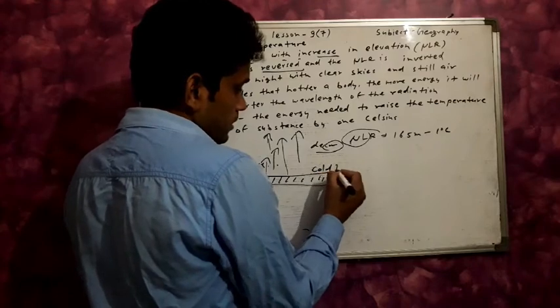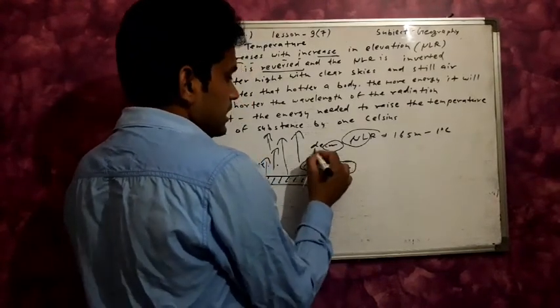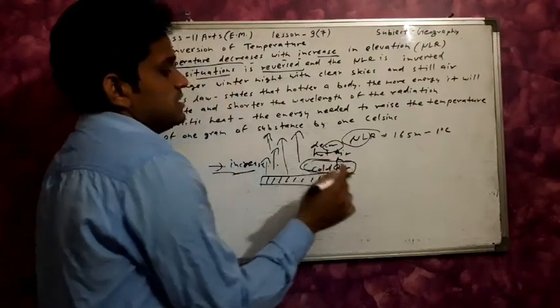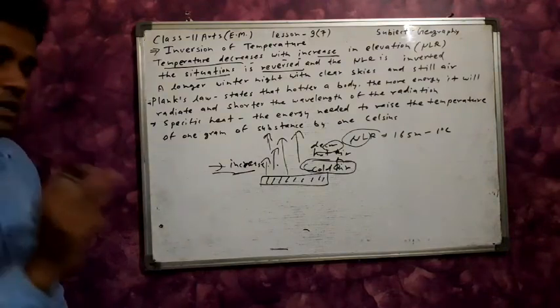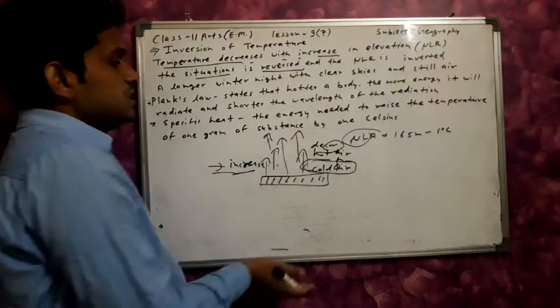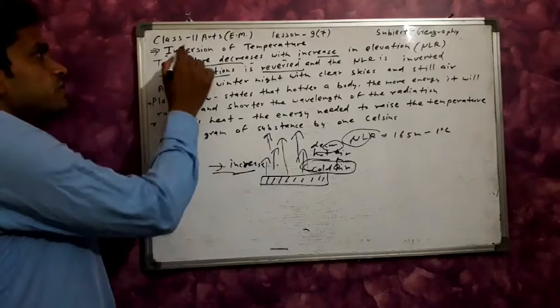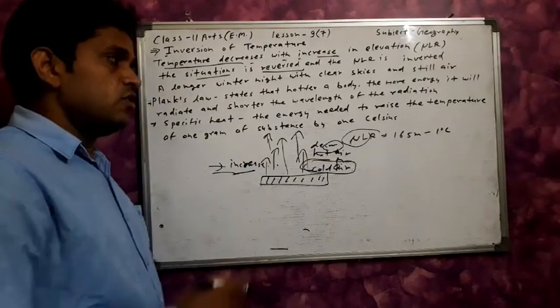Cold air nearby the surface, and hot air on the upper side. This situation is known as the inversion of temperature. नीचे, bottom side में, here the cold air and on the upper side the hot air. In this condition temperature increases according to elevation. This condition is known as the inversion of temperature.